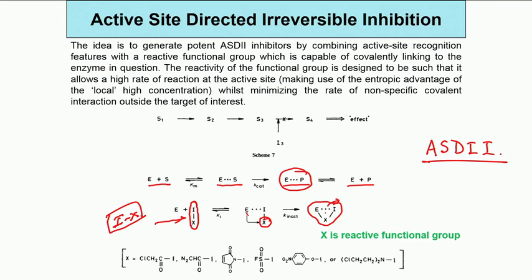That means the molecule binds, and it already has a very reactive functionality, and while it binds, the enzyme amino acid residue, which has an extremely reactive functionality, immediately reacts with X, and in the process E gets tied up covalently with this I x molecule. So, even if this portion is broken now, your enzyme is still covalently attached to this I x.